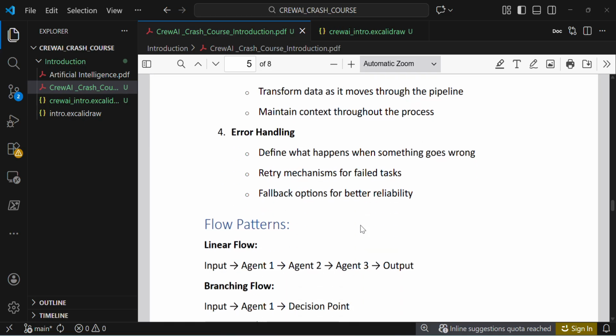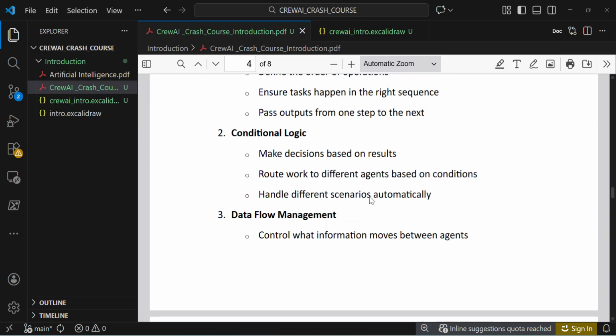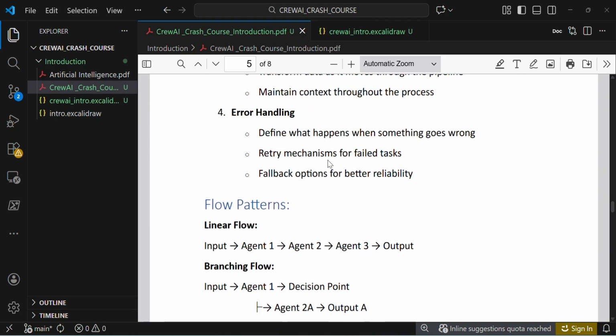Error handling defines what happens when something goes wrong: a retry mechanism for a failed task, and fallback options for better reliability. All these functionalities are available in flows.